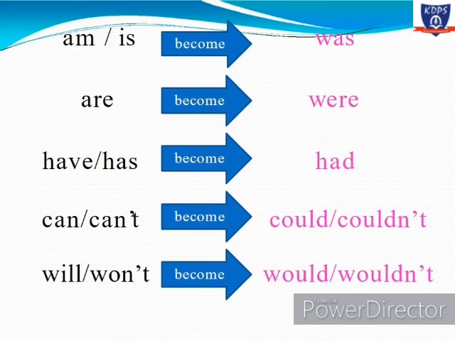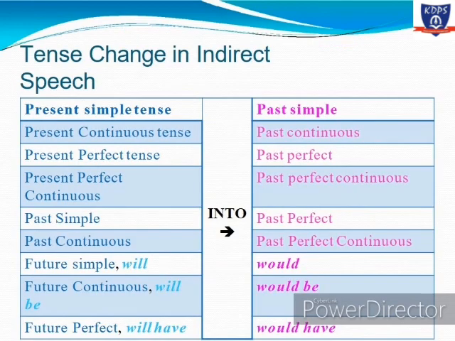So this is how it changes from direct to indirect. And tenses also change. So present simple changes into past simple. Present continuous changes into past continuous. Present perfect changes into past perfect. Similarly, present perfect continuous changes into past perfect continuous. Past simple changes into past perfect. Past continuous changes into past perfect continuous.